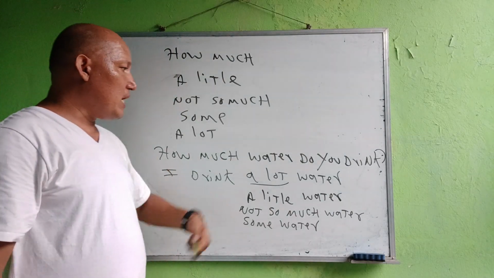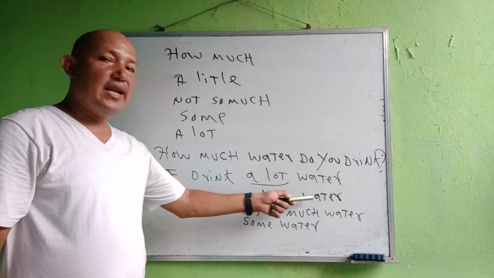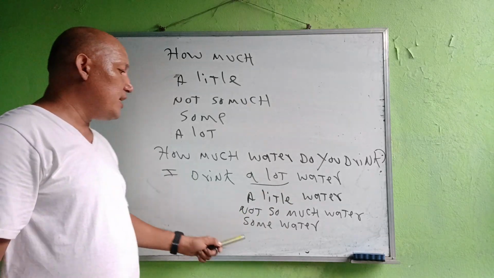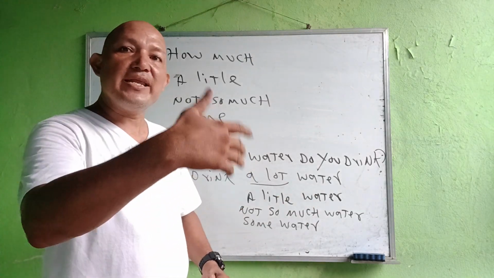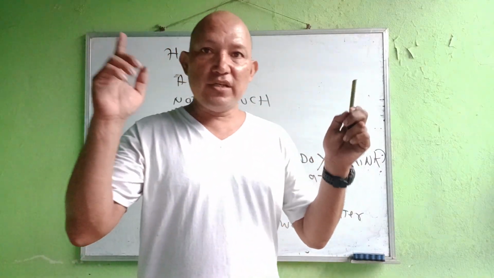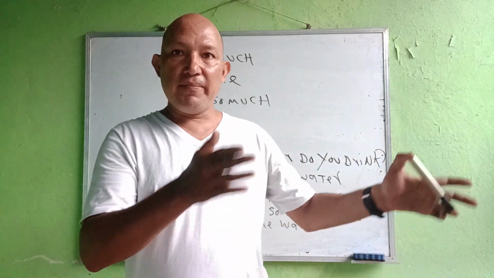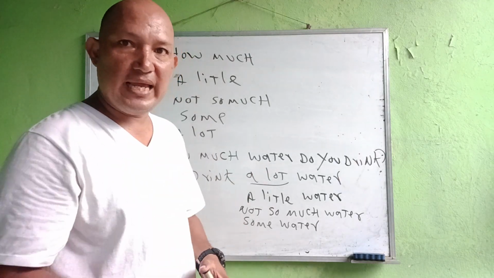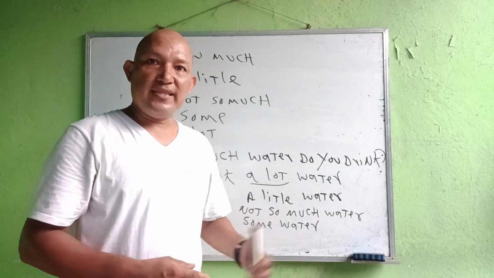Here is the example. How much water do you drink? I drink a lot of water. I drink a little water. I drink not so much water. I drink some water. But I want you to never say, I drink many water or I drink a few water. That is not correct, because those expressions are only used to specify count nouns. With uncount nouns, you cannot use them. You're making a terrible mistake if you use that kind of expression of quantity when you answer this way.